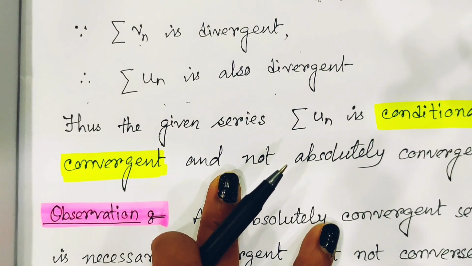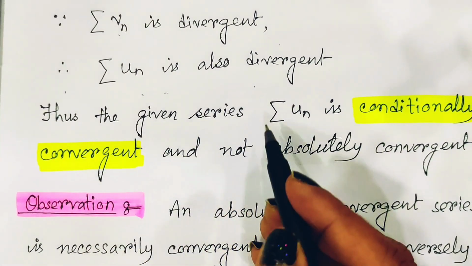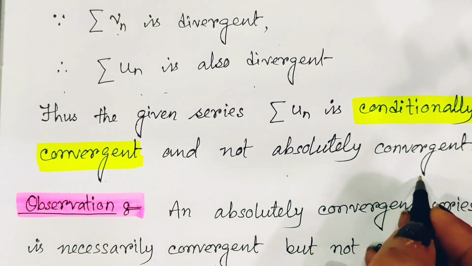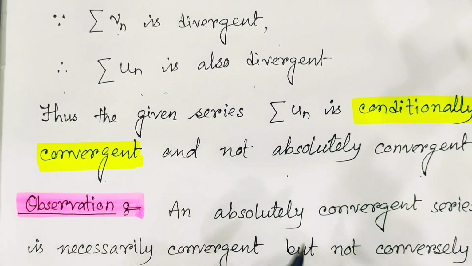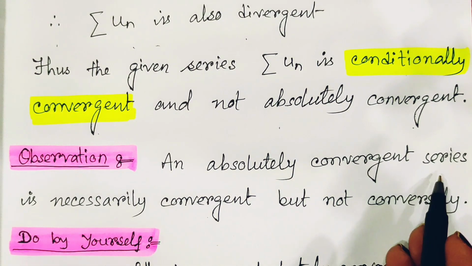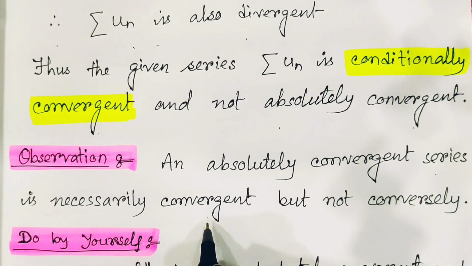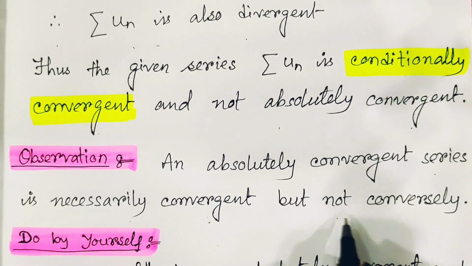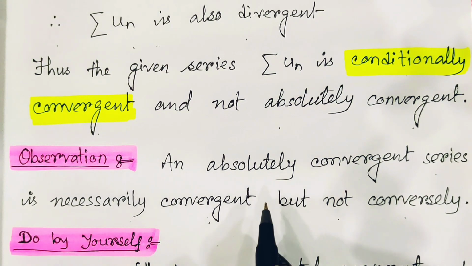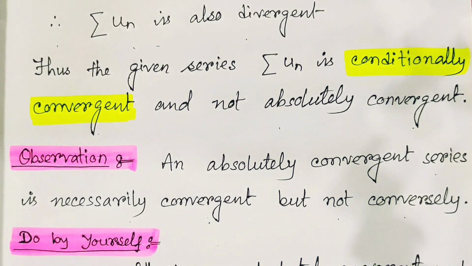Thus we can say the given series is conditionally convergent and not absolutely convergent. From here we can observe one thing, which you can call a formula or theorem: an absolutely convergent series is necessarily convergent, but not conversely. That means if a series is absolutely convergent, then definitely the series is convergent.